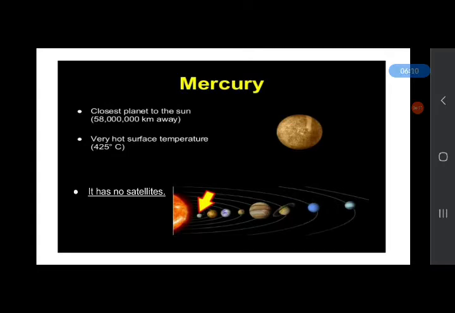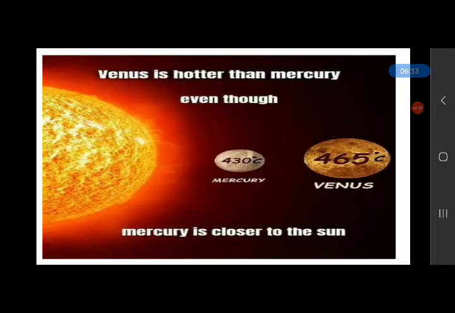Here's something about Mercury. Mercury is the closest planet to the sun, and it has a very hot surface temperature because it is closest to the sun, and the sun is very hot, so it is obvious. And Mercury has no satellites. It is alone.